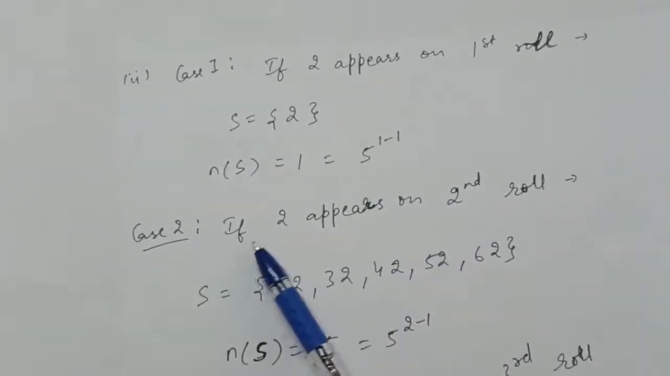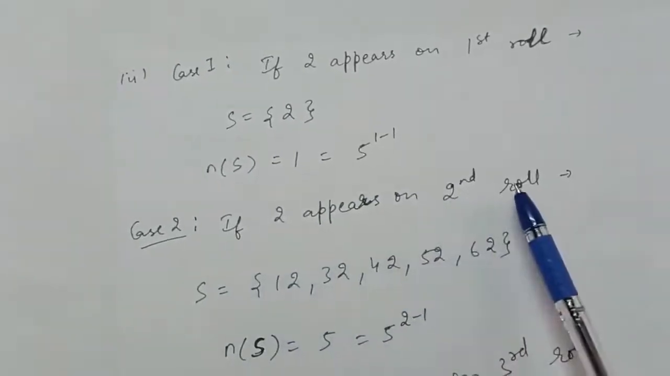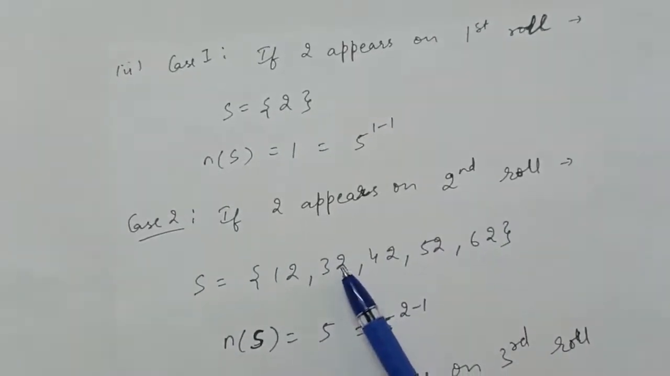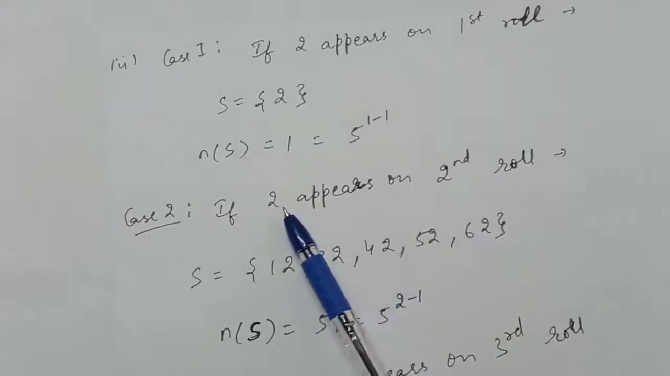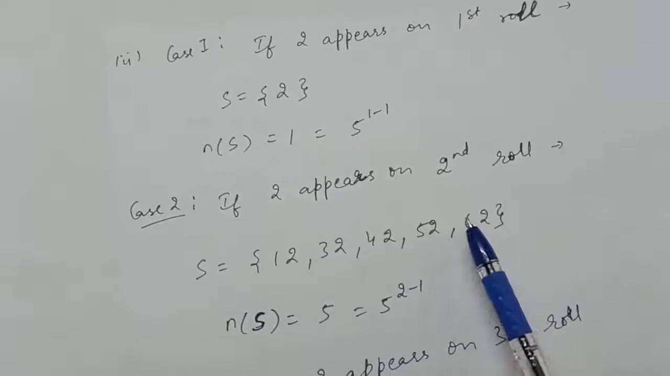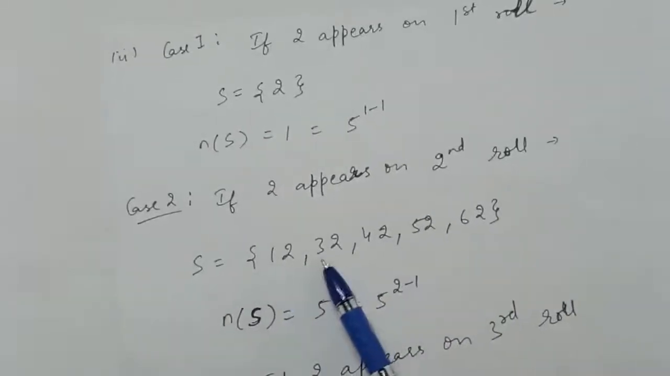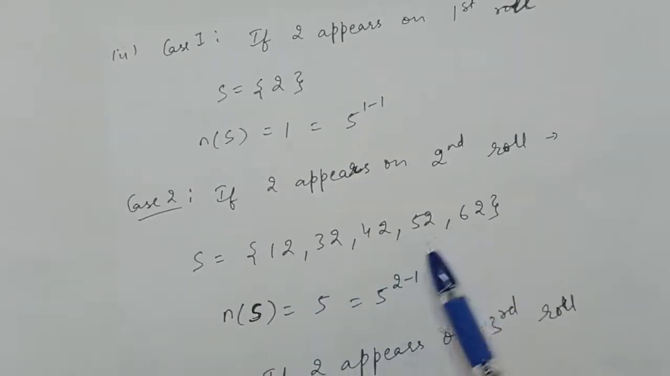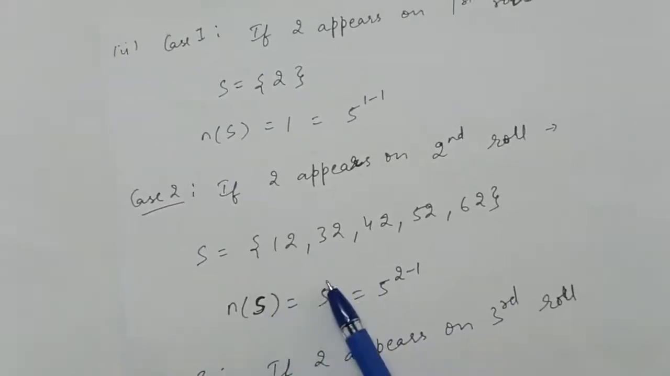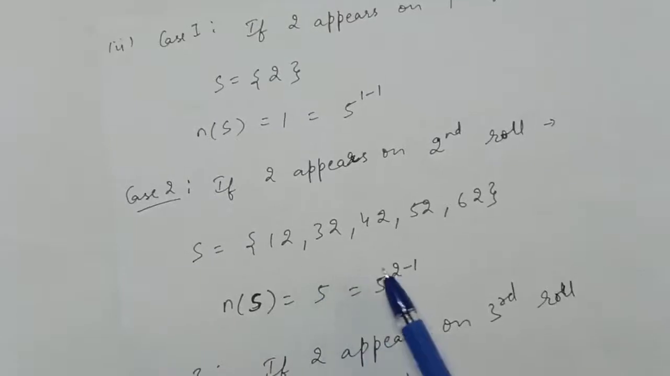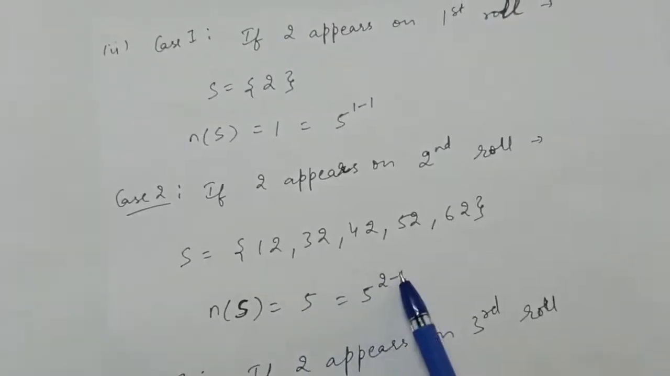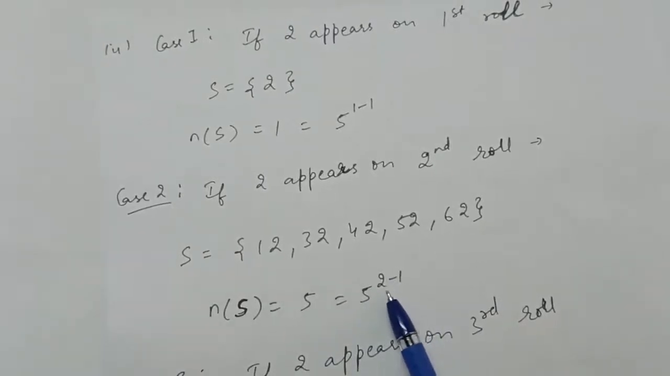Now case second is, if 2 appears on the second roll, then on the first roll 2 will not appear, otherwise we have to stop our experiment. So if 2 appears on the second roll, then for the first roll we have either the option 1 or 3 or 4 or 5 or 6. That is, now in this case number of elements in the sample space will be 5, which can be written as 5 raised to the power 2 minus 1. Why I am writing it like this? Because you can see from the first case.